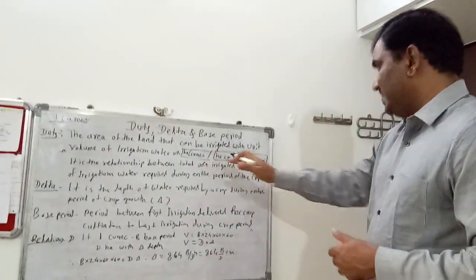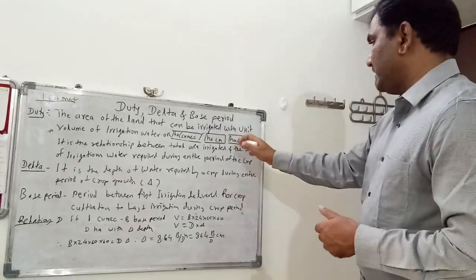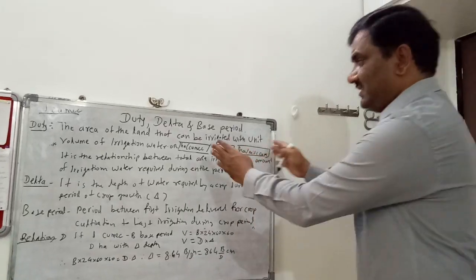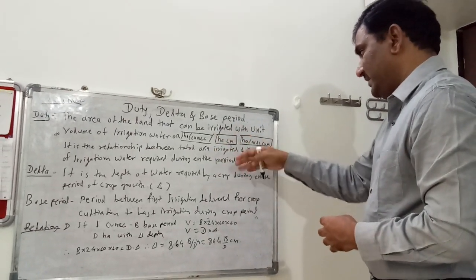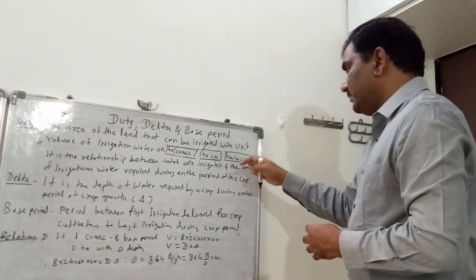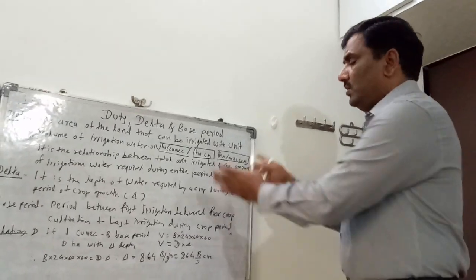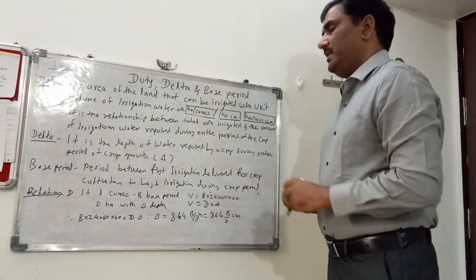The other unit is hectare centimeter, and also hectare per million cubic meter. Means there are three units: hectare per cubic, hectare centimeter, or hectare per million cubic meter. All these units can be used for the duty of water.